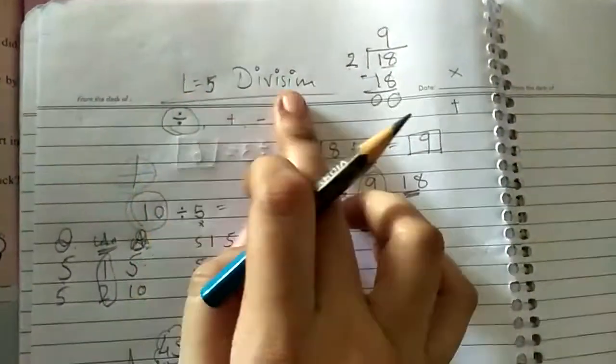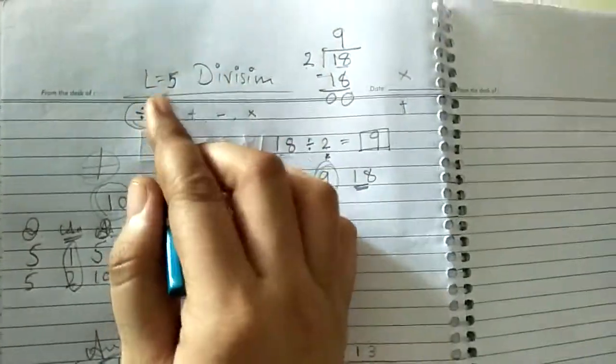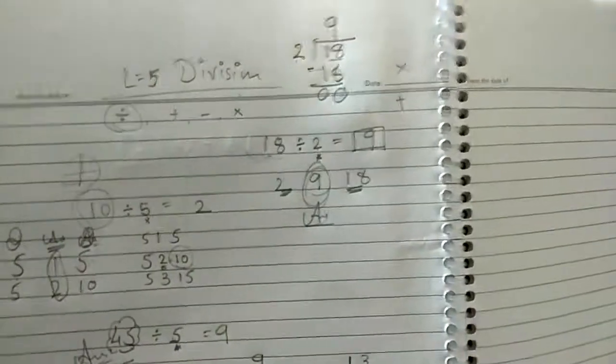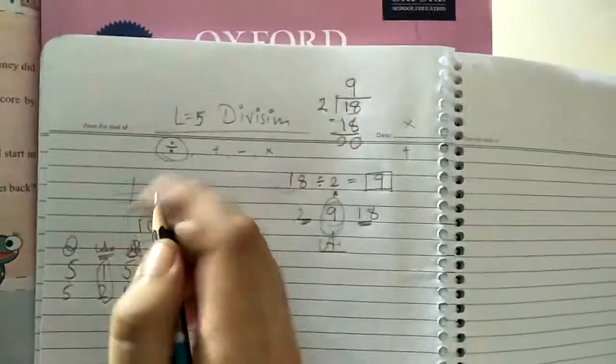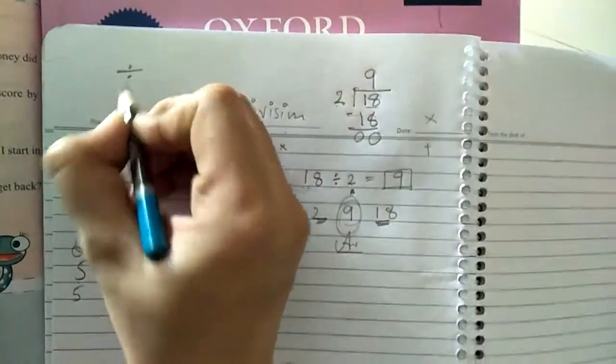So you need to write this heading in your notebook. Okay, lesson number 5, division. First we start division. Okay, this is nothing new for you. You already went through this lesson in class 2 also. So this is the sign of division.